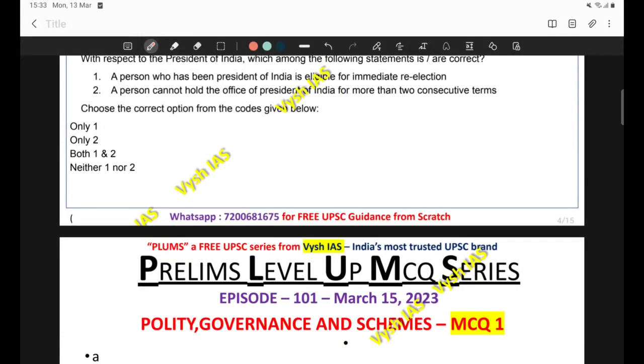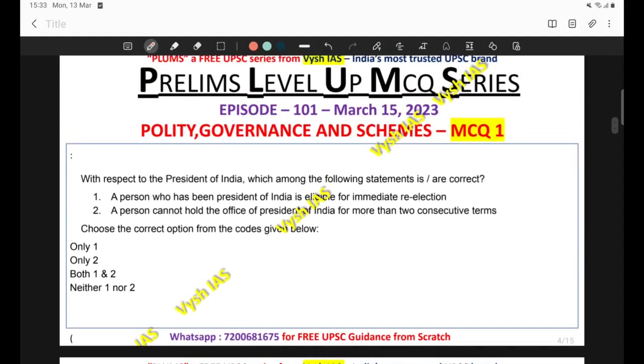So let's move on to the first question. The first question reads, with respect to the President of India, which among the following statements is or are correct? The first statement reads, a person who has been the President of India is eligible for immediate re-election. And the second statement reads, a person cannot hold the office of President of India for more than 2 consecutive terms.